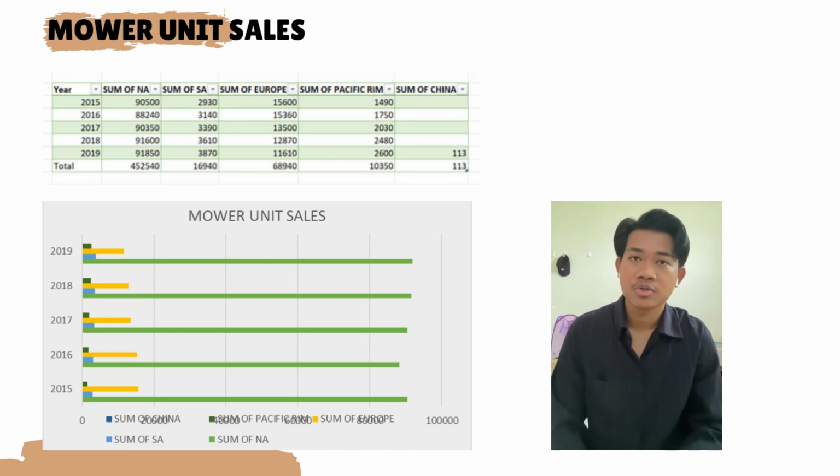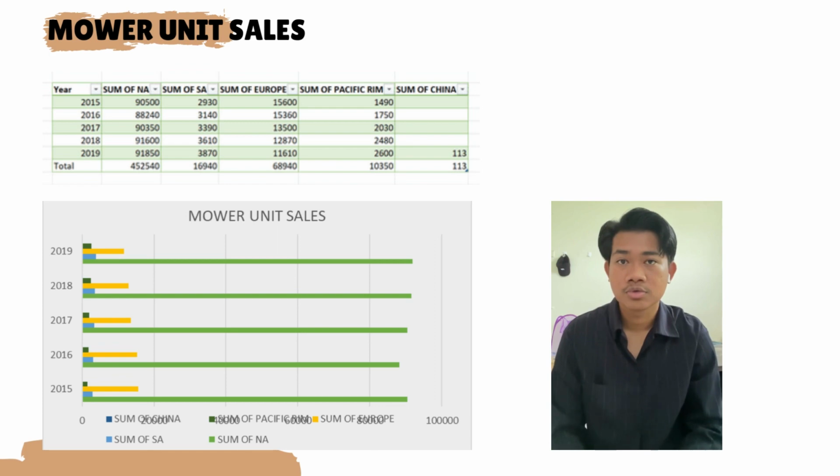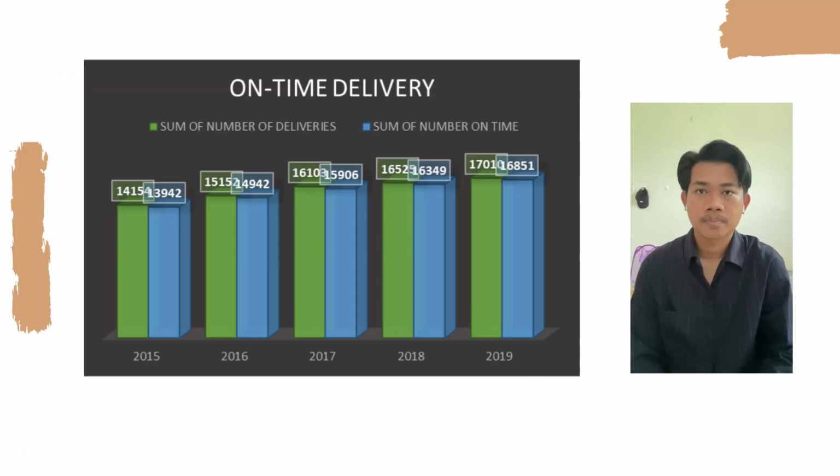decreasing, referring to the chart, compared to South America and Pacific Rim, which have an increment of sales. Meanwhile, the sales of mowers have only started in China in 2019 with 113 unit sales.